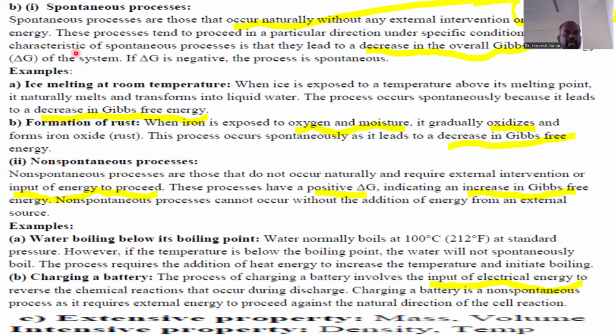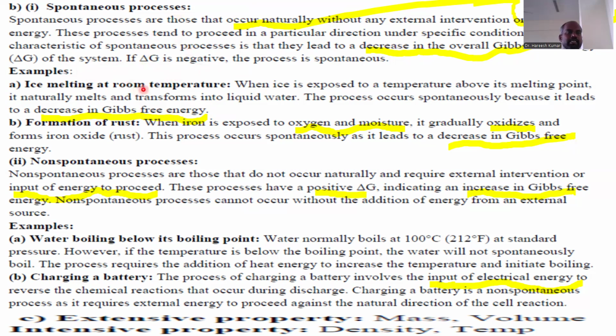The key characteristic of a spontaneous process is that it leads to a decrease in overall Gibbs free energy. That is, delta G decreases for the system. If delta G is negative, the process is spontaneous.